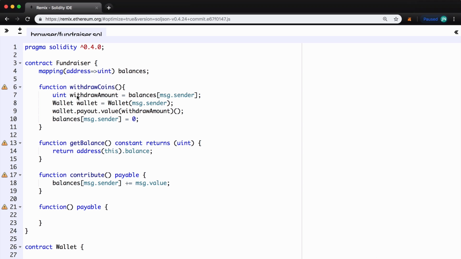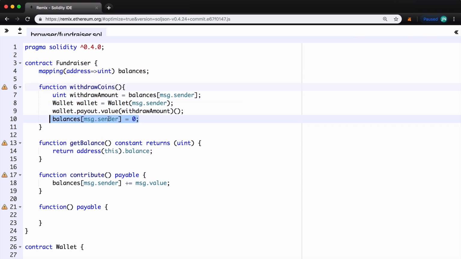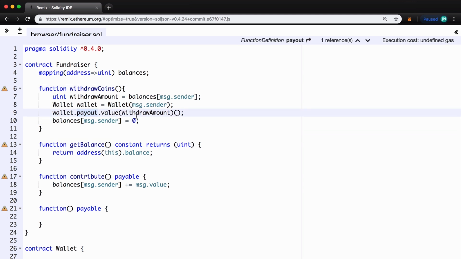Like we said earlier, it all makes sense. Set the balance that sender has contributed, set their wallet address, then return the Ether. The problem is, you don't ever know exactly how a wallet will choose to interact with your contract. They might do something completely different than you had expected. In this case, the problem is right here.